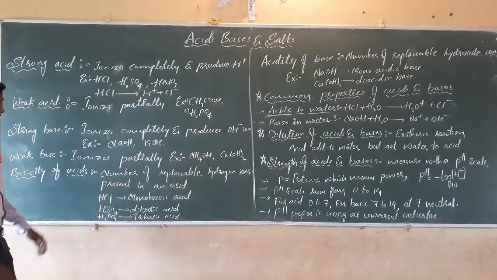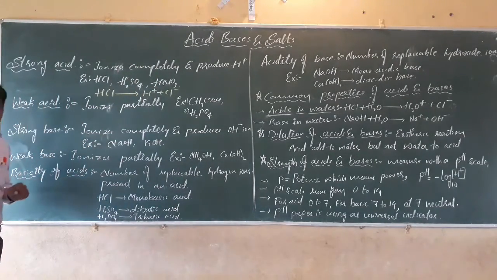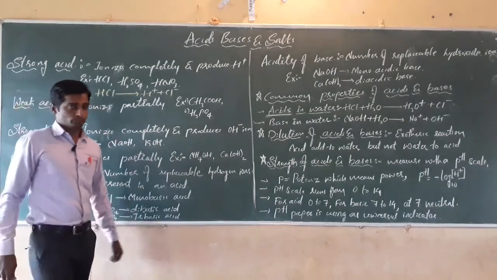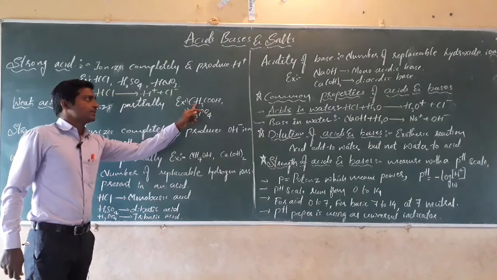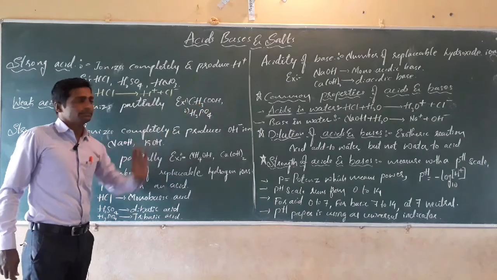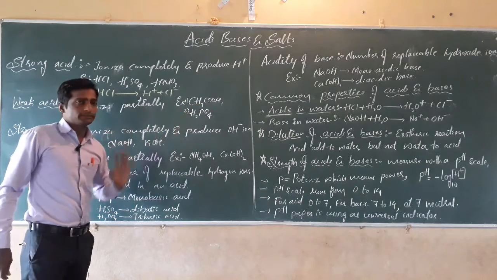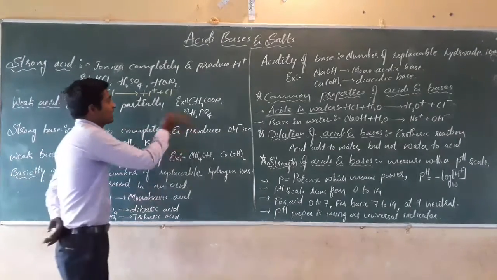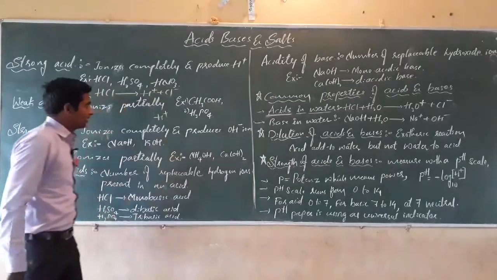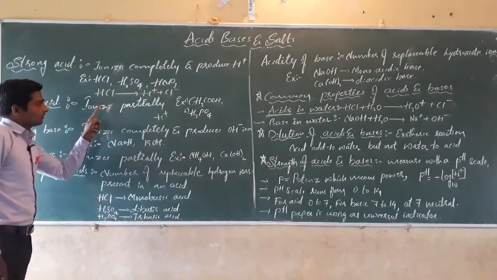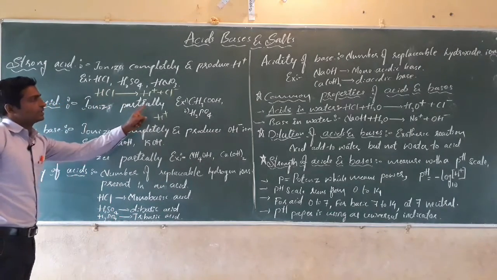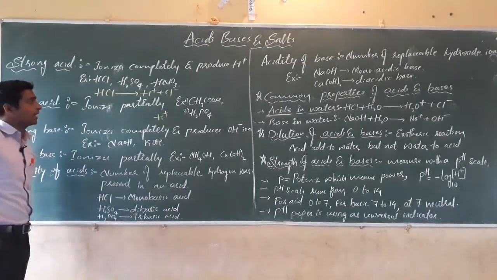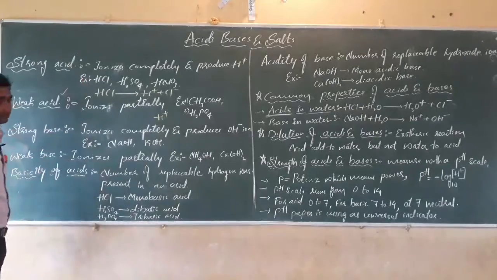Next, come to the weak acids. These are acids which ionize partially. For example, CH3COOH, acetic acid, and phosphoric acid. They do not ionize completely and do not produce H plus ions completely. Such acids are called weak acids.